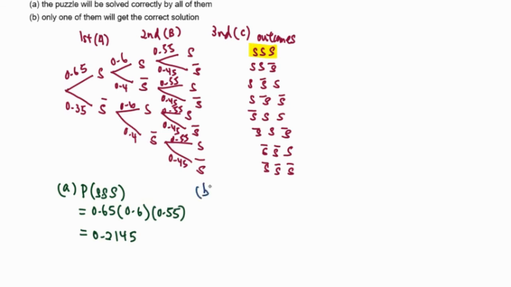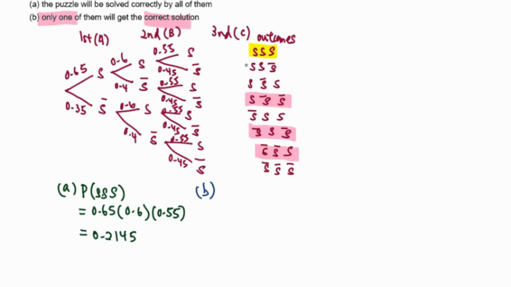Meanwhile, for question B, we are asked to find the probability that only one of them gets the correct solution. So our outcome here will be S, not S, not S, only one of them. Here is another outcome, and here will be another outcome.